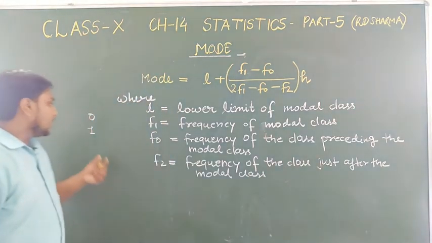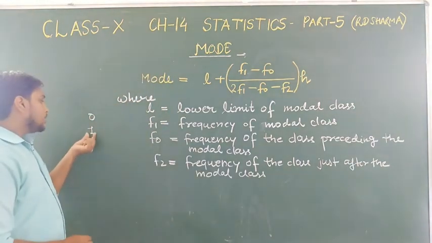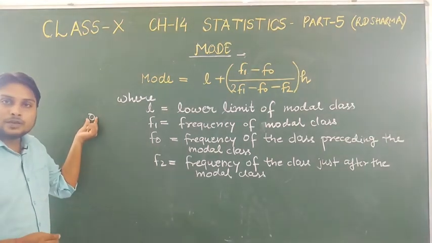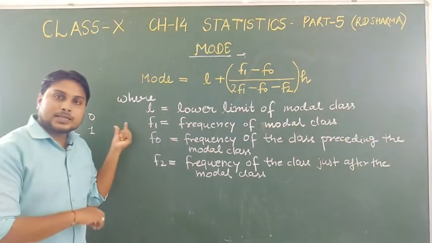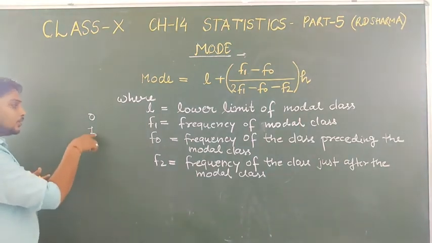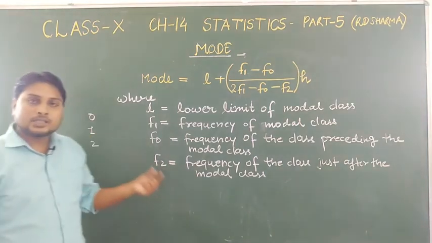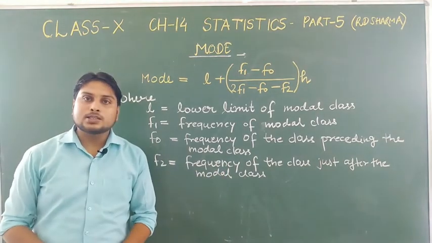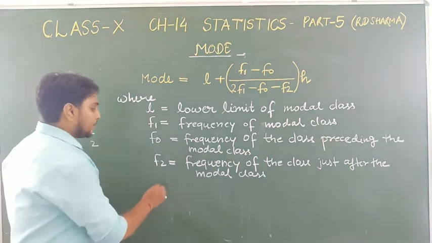Okay, here this is the frequency of the modal class. 0 is just before the 1, so it is the frequency of the class preceding the modal class. So here 2 means what? 2 means the next data. So the next frequency of modal class. So here we can write the frequency of the class just after the modal class.